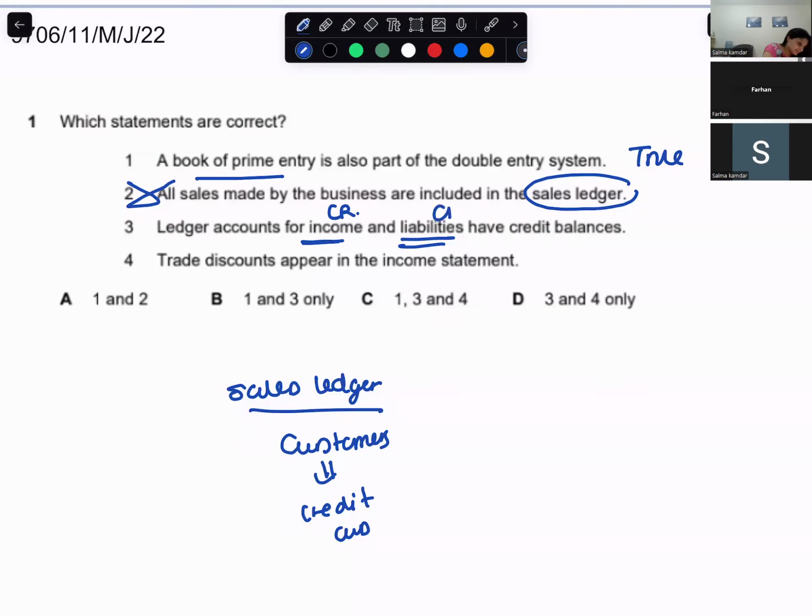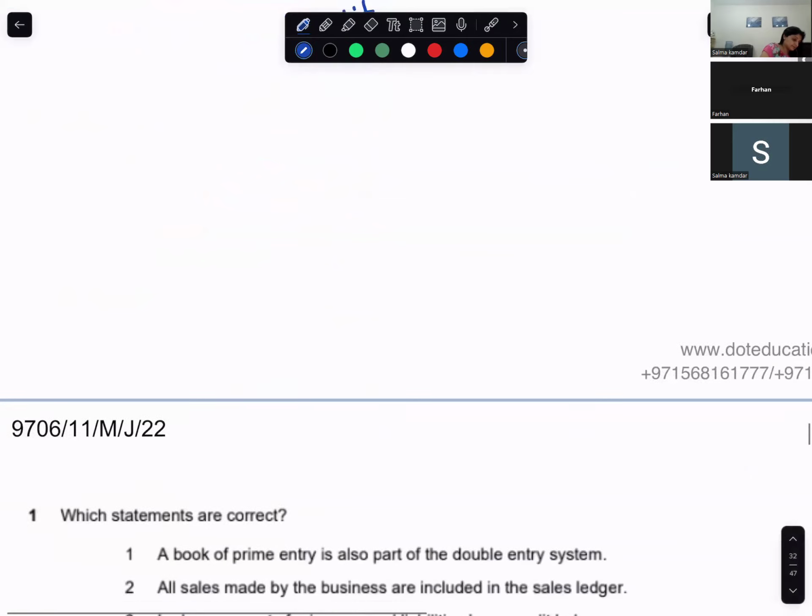So this is correct. Trade discounts appear in the income statement. No, they do not. So one and three. The answer is B. Go to the next one.